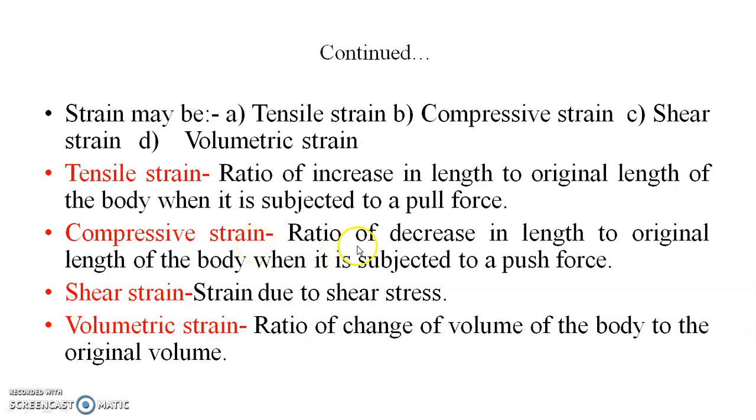So it is the ratio of decrease in length to the original length of the body when it is subjected to a push force. Shear strain is the strain developed due to shear stress, that is, the force is applied tangentially to the body on the area, which will develop the shear strain.